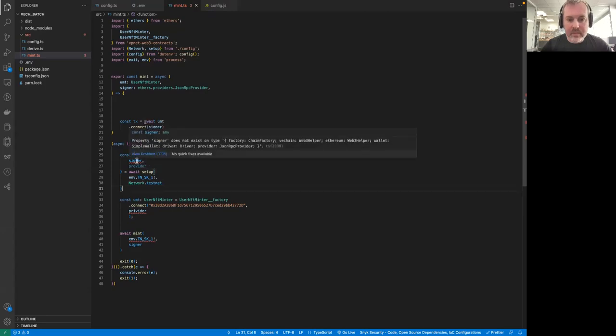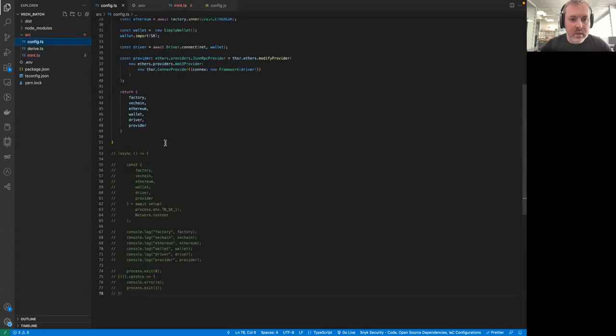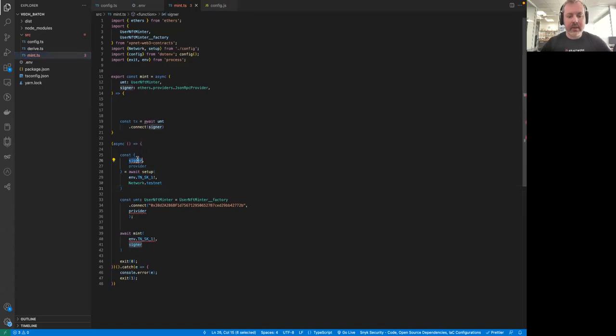Now signer. Okay, it says that signer doesn't exist on type. Let's go and check what we are provided as a wallet. Okay, so it should be a wallet rather than a signer. For most EVMs it's called a signer, but here it's called a wallet. All right, so this is a wallet.